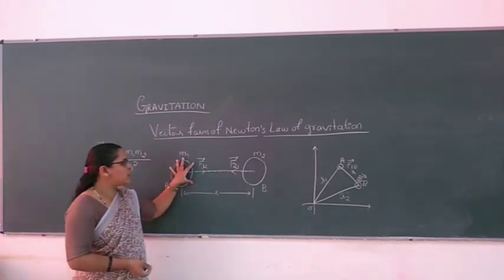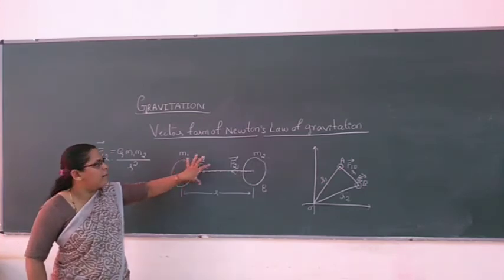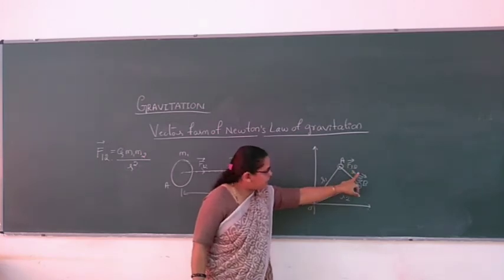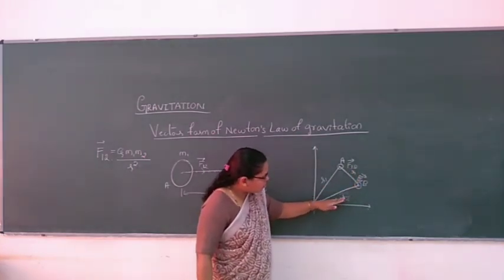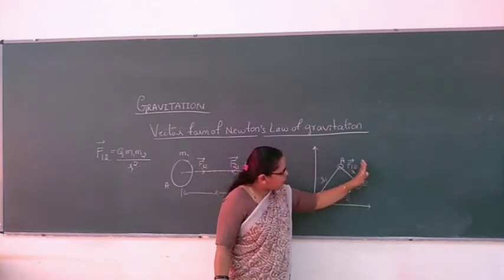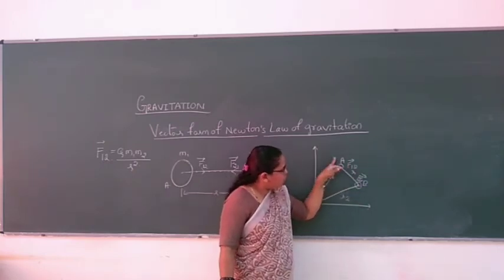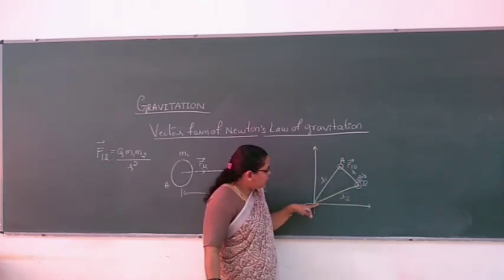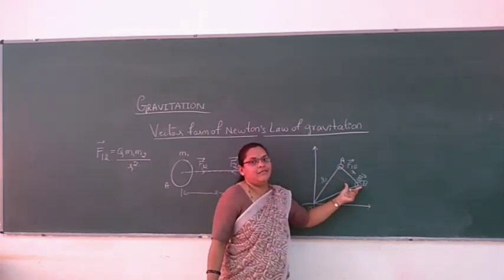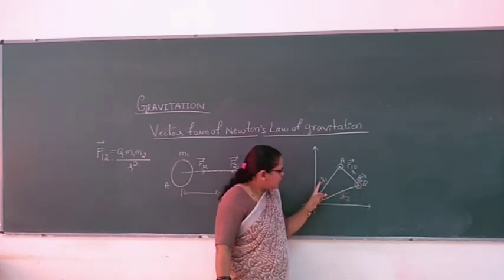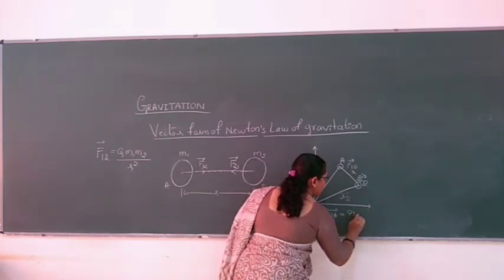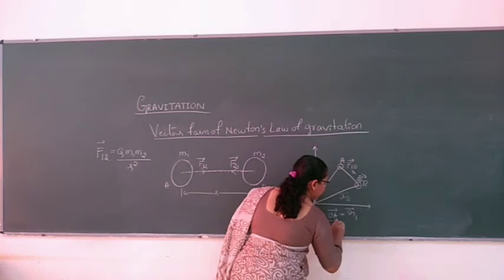Look here: the force exerted on the first body by the second body moves in this direction, along R21. What is this R? R is a position vector that will be resolved here. Vector OA represents R1, and OB represents R2.